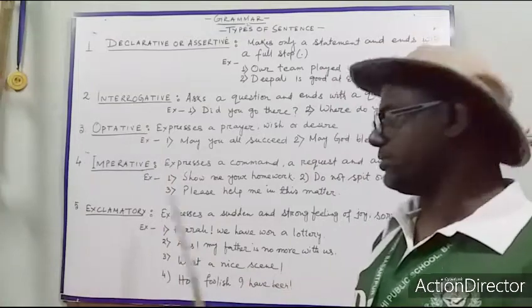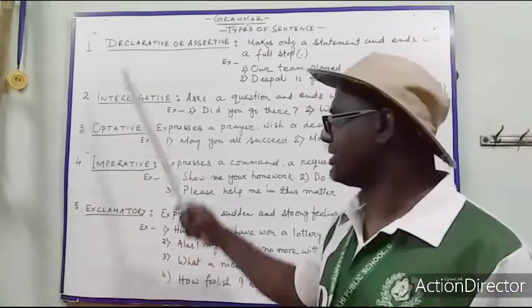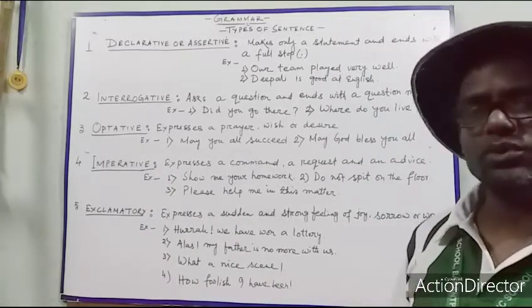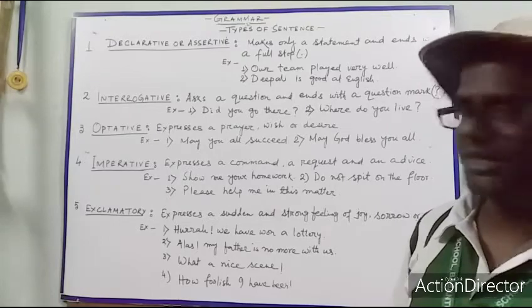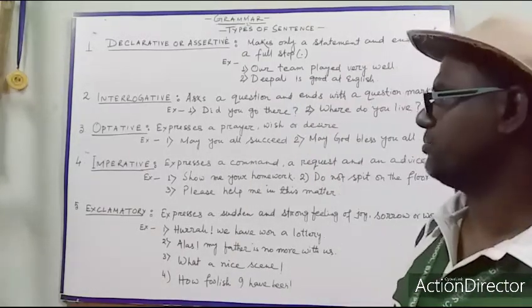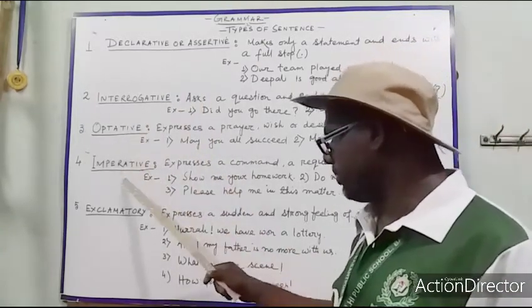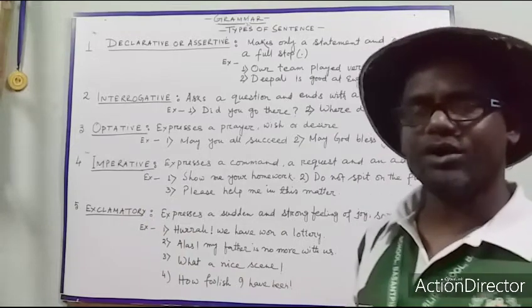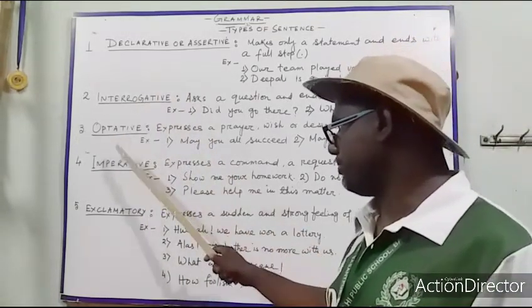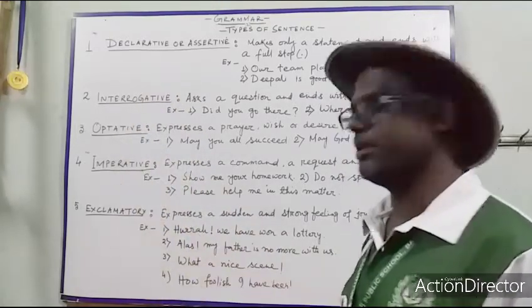Optative, imperative and exclamatory sentences are the same way. All the sentences will have two separate categories, that is affirmative or negative.